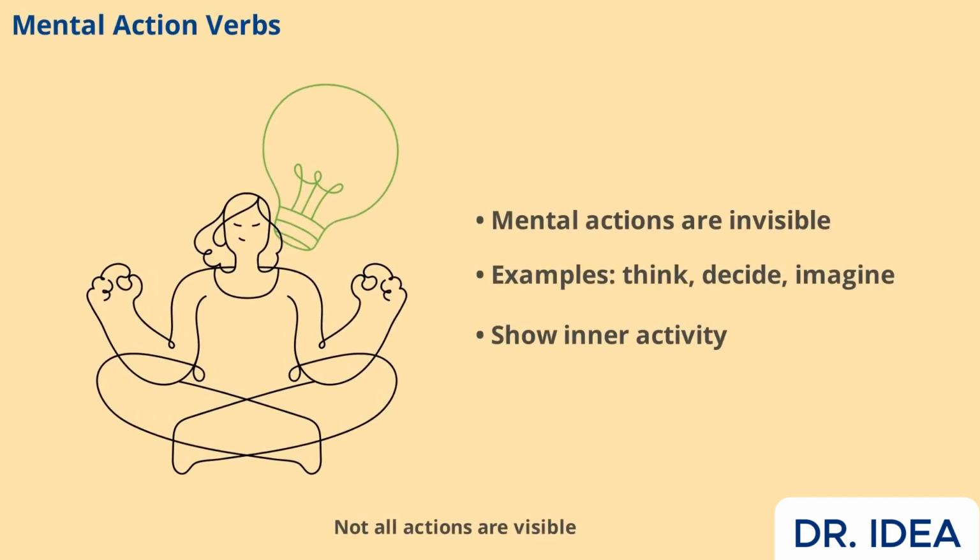Not all actions are visible. Mental action verbs describe activities that happen in the mind, like thinking, deciding, imagining, understanding, or remembering. For example, I think about my goals daily. Here, think is the action verb, but you can't see it happen. These verbs are just as important as physical ones because they show what's going on inside a person's mind. Using mental action verbs helps you express thoughts, decisions, and ideas clearly.